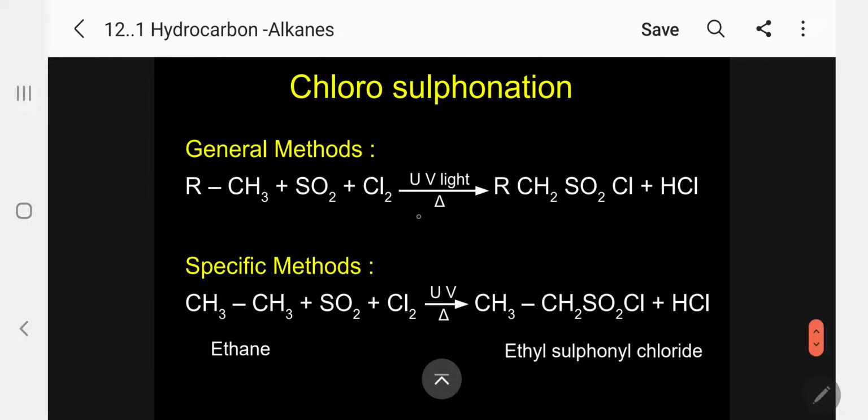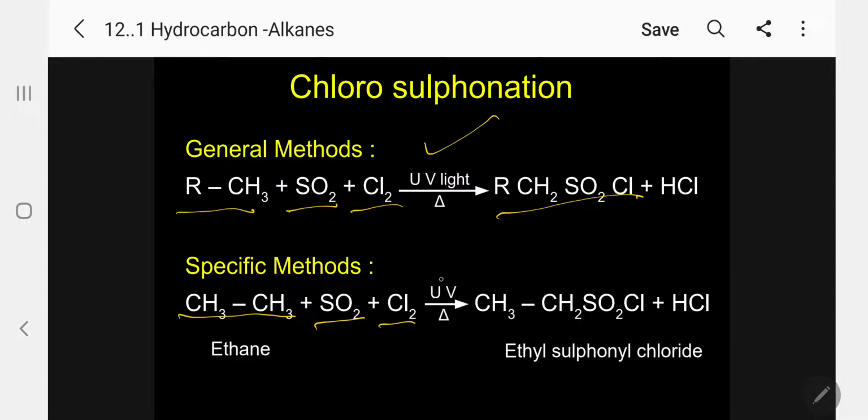And chlorosulfonation: if you treat any alkane with sulfur dioxide and chlorine in the presence of light, you will get the corresponding sulfonyl chloride. For example, ethane with sulfur dioxide and chlorine in the presence of light gives ethyl sulfonyl chloride. Ethyl sulfonyl chloride is a very, very important reagent from a synthetic point of view.